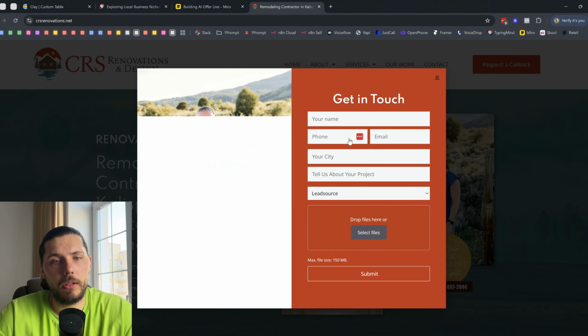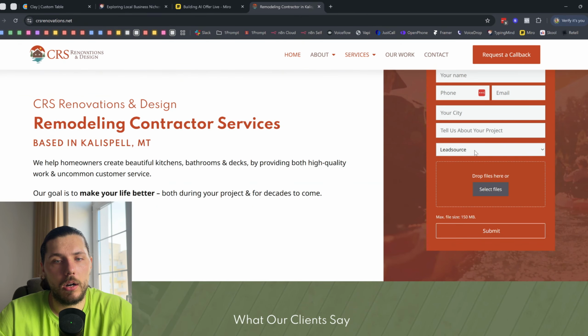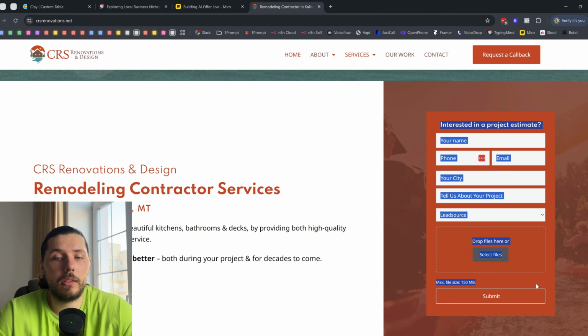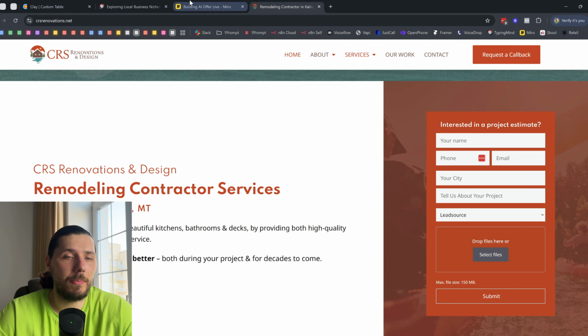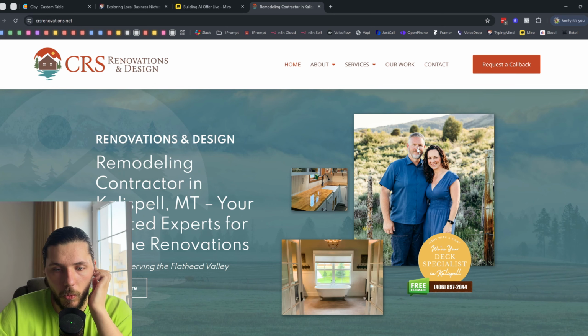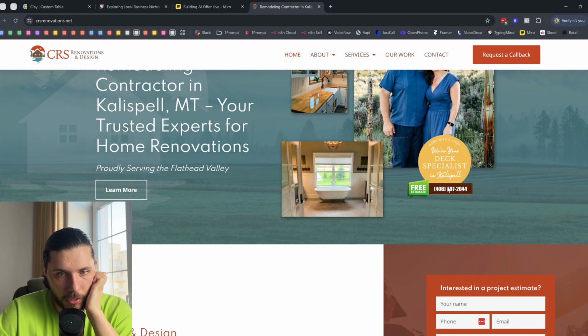So they have a callback, and I really like the fact that they are not pre-qualifying the prospect, but asking for some information just to understand if they're a good fit. It means they thought about the website. It was not created randomly. It's probably a template, but a well thought-out one, especially considering they have a graphic here with the phone number.